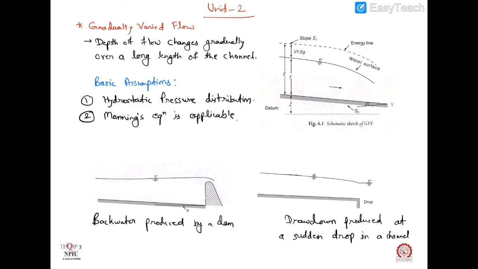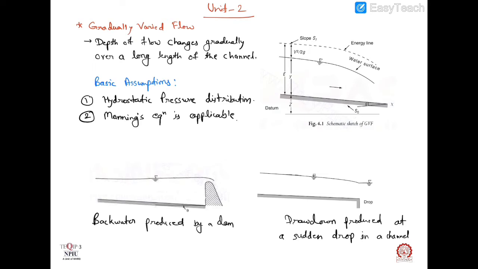Hello everyone, this is the 13th lecture on hydraulic engineering and machines. We have started unit number 2 and in the last two lectures we discussed transition in channels. Now we come to the fresh topic, that is gradually varied flow.